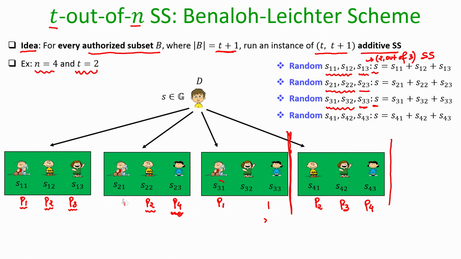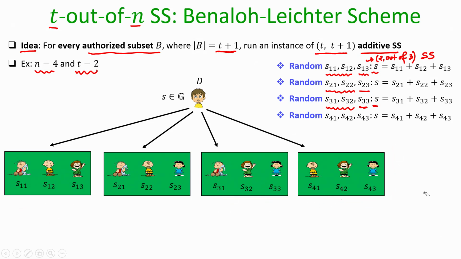Now, what will be the overall share for parties 1, 2, 3 and 4? Because parties 1, 2, 3 and 4 are present in several groups here. The overall share for party P1, which I denote by this capital S1, will be this whole collection of 3 pieces. Why this whole collection of 3 pieces? Because P1 is given some piece of information with respect to this possible authorized collection, this possible authorized collection and this possible authorized collection, right.